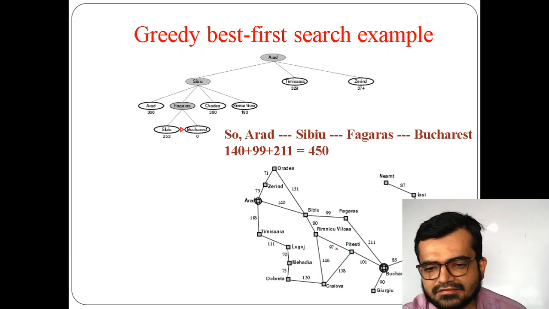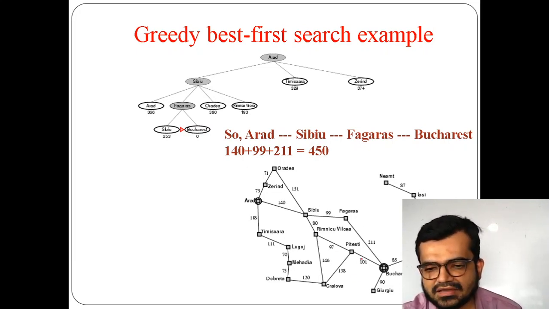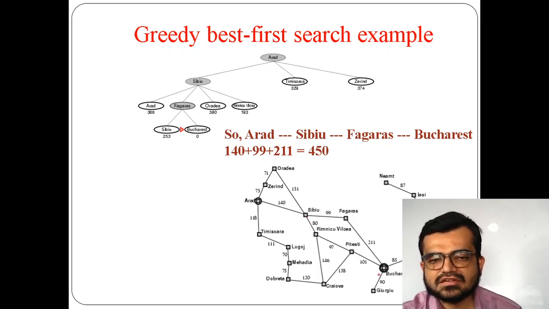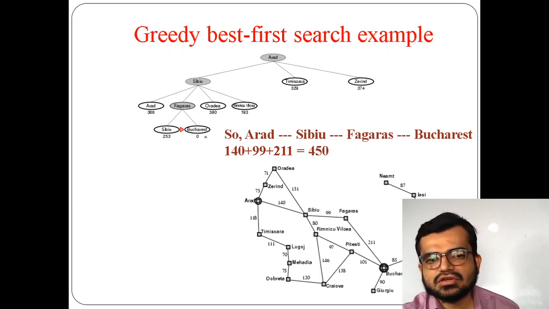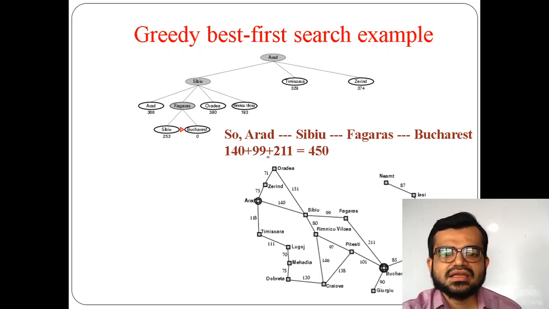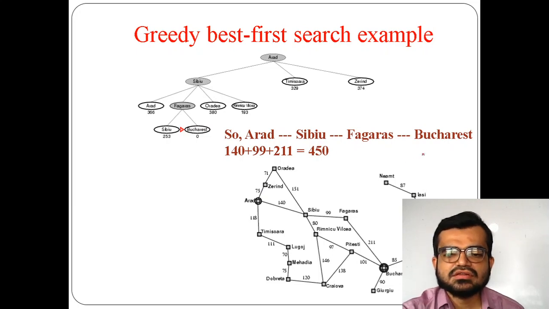Okay, from Fagaras. From Fagaras again it can reach either the same Sibiu, or else it finally reaches Bucharest. If you go to Sibiu, it will be like going backward in direction, but you have to go in an incremental way. So you use Bucharest because the value there is less. In that way this is the path. What is the path? Arad, Sibiu, Fagaras, Bucharest. This is the path by which it follows greedy best first search.